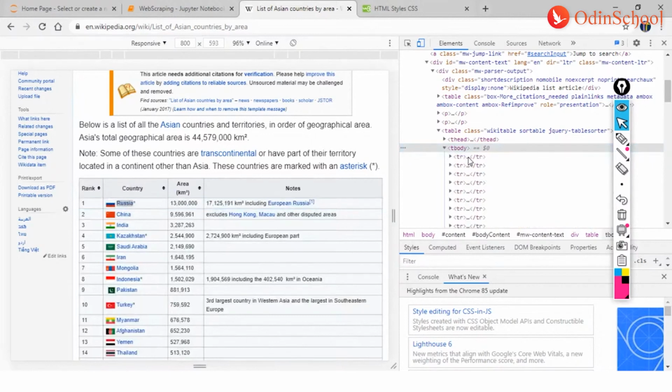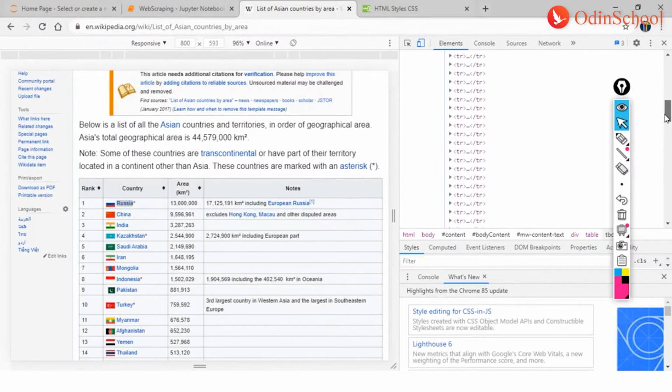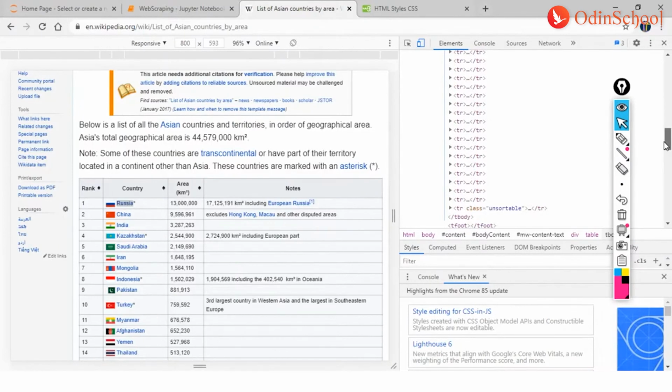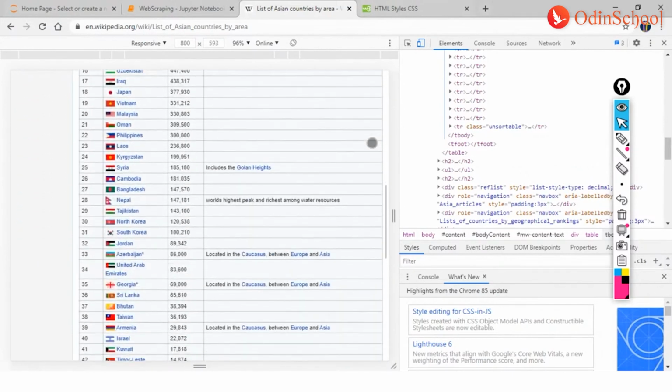So within table body, I have table rows. This is second row, third row, fourth row, fifth, sixth, seventh, likewise, right? So these table rows that we are able to see give us information about each of the country. Now table rows are pretty many, and let me scroll below.